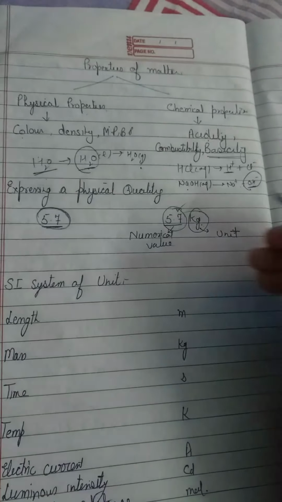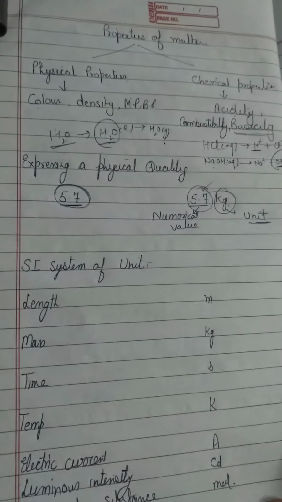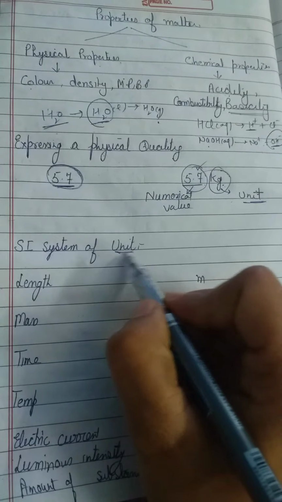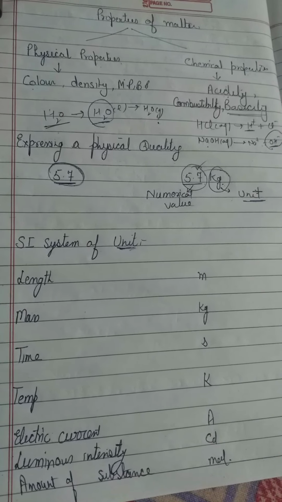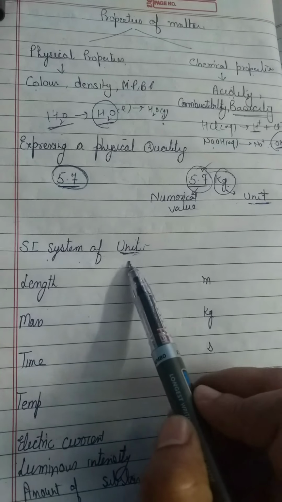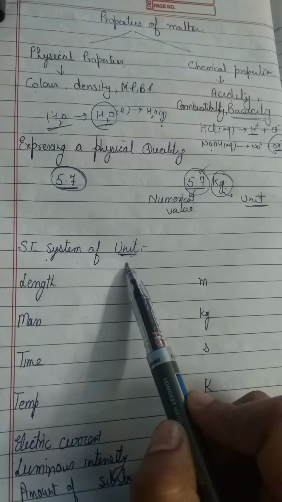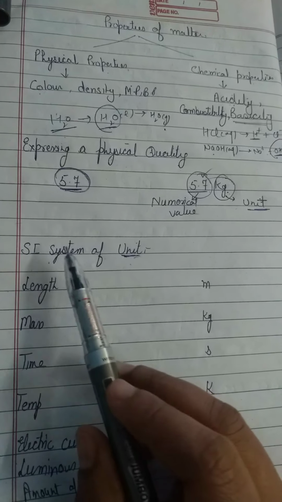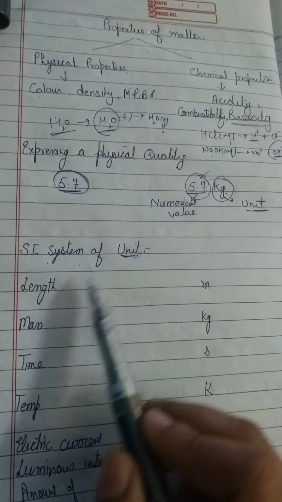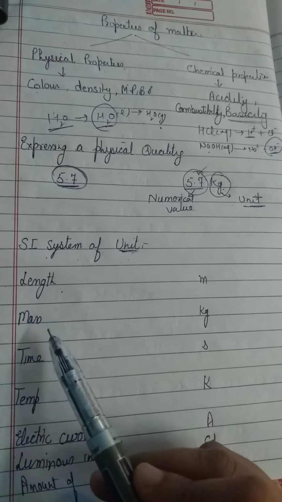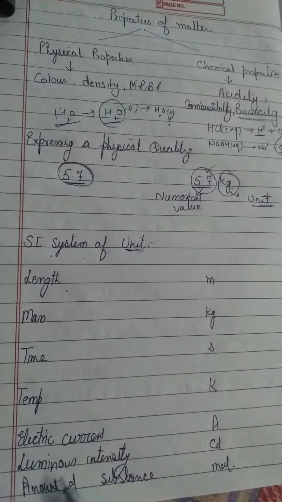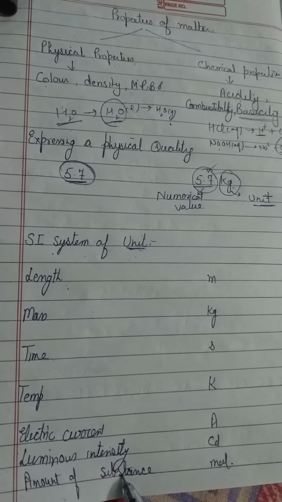Now we will come to the term unit, right? Initially there were different units used in different countries, but after that we have the SI system of units, which was adopted universally. According to the international system of units, we have 7 basic units: length, mass, time, temperature, electric current, luminous intensity, and amount of substance.